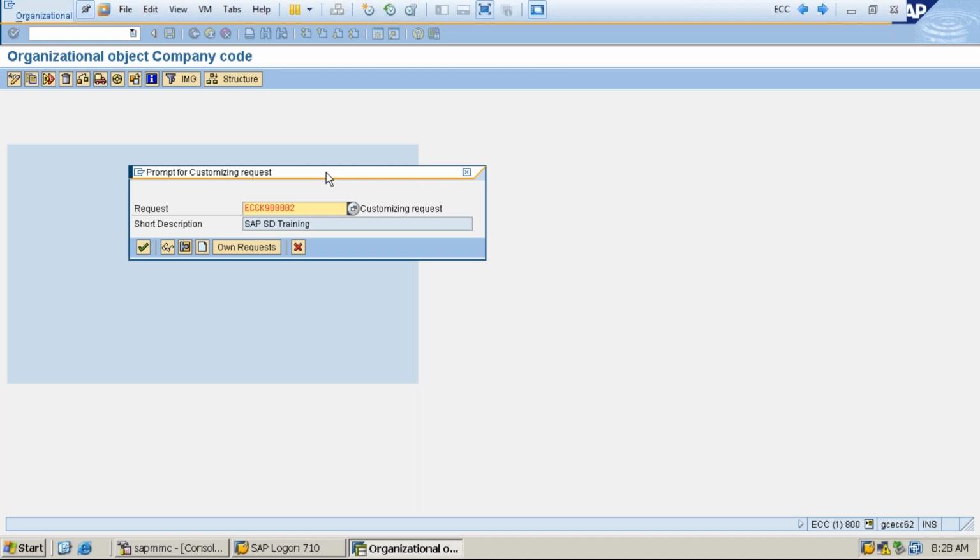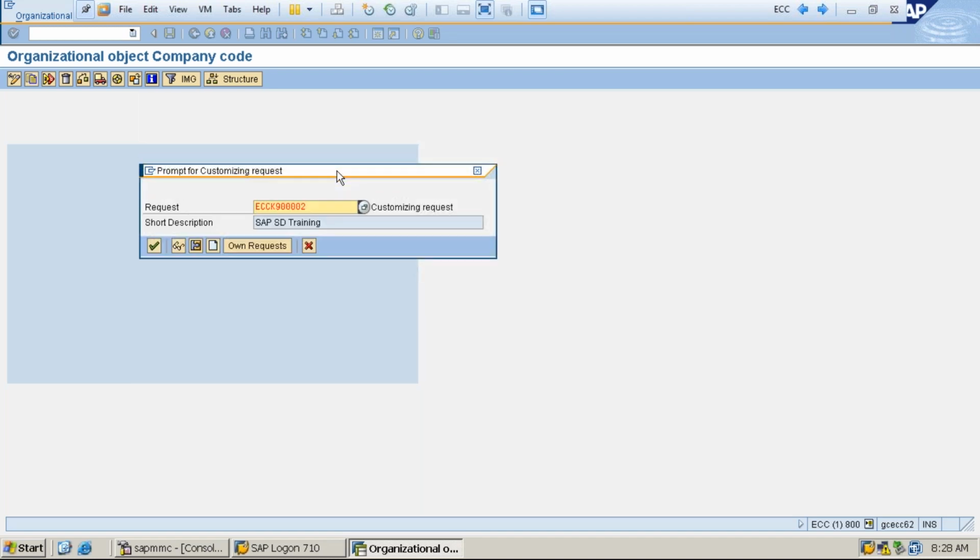Now I got this transport request number, but I do not want to save in this transport request number because it does not belong to us. So I would like to create a new transport request number. This would be helpful for you in real time, unless your client has third-party tools to generate automatic TRs.